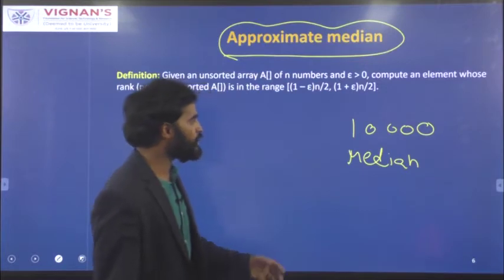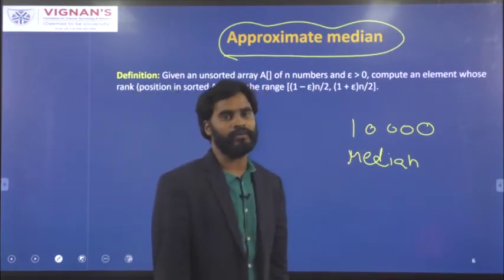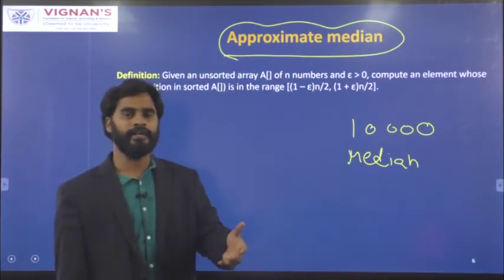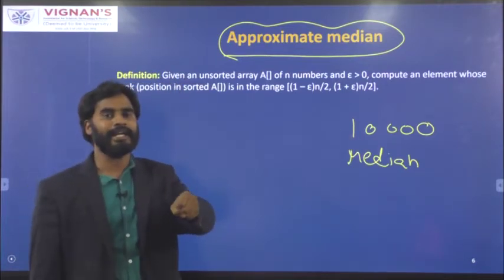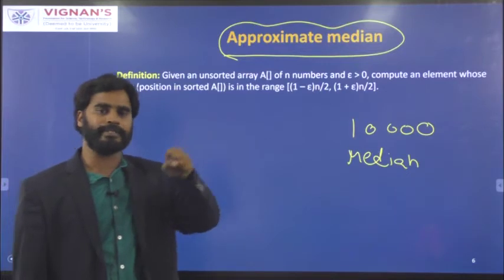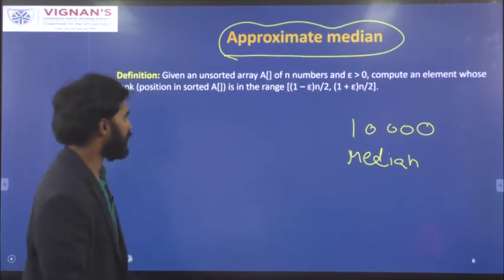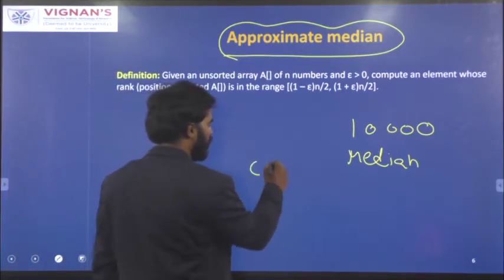Instead of sorting all the 10,000 elements, what we can do with the randomized algorithm is select random samples out of the 10,000. Let us say the number of samples is C log n.